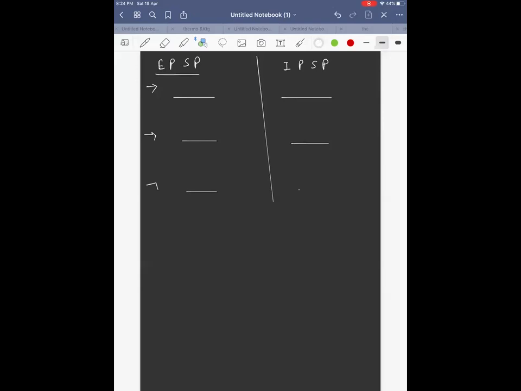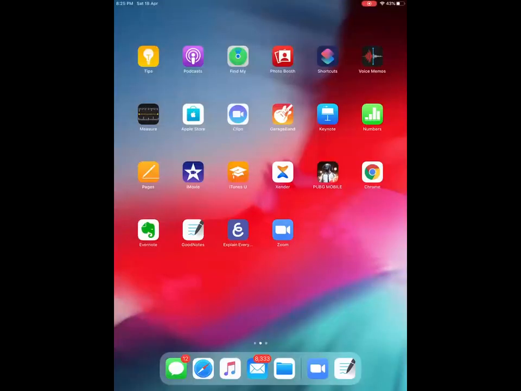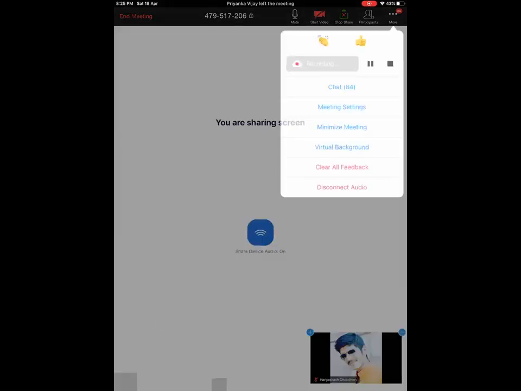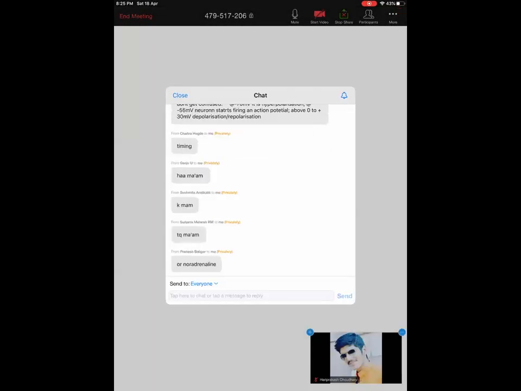Excitatory and inhibitory, but you should think about what the value of potential should be to stimulate another neuron. It should be threshold, yes. Awesome, Tanmay.